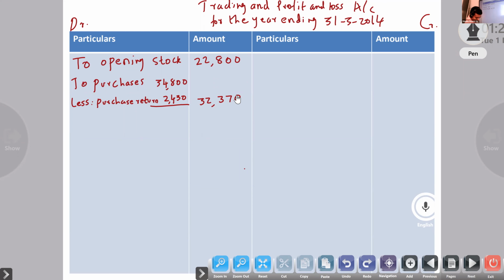Next, wages. Any adjustment related to wages? Yes. To wages 1770, add outstanding wages 500, 2270.